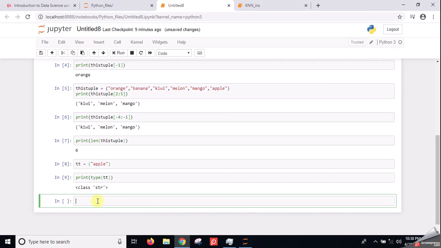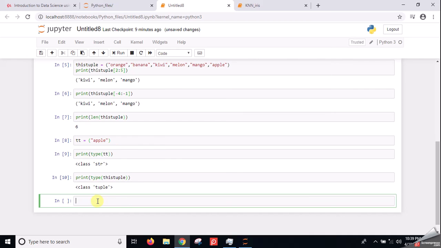It is not a tuple. If I check the type of the earlier tuple, it is of tuple class. So this is a string because we have created only a single item.